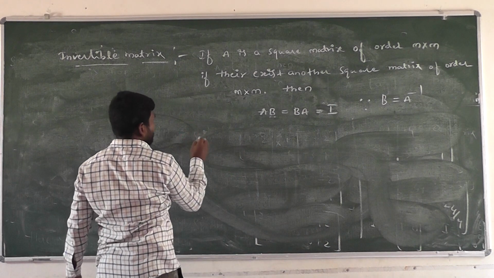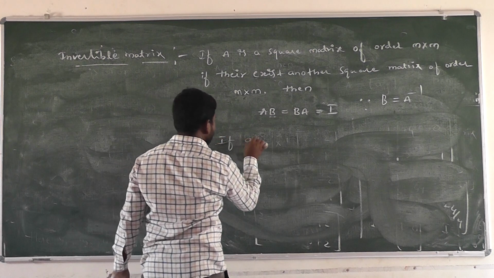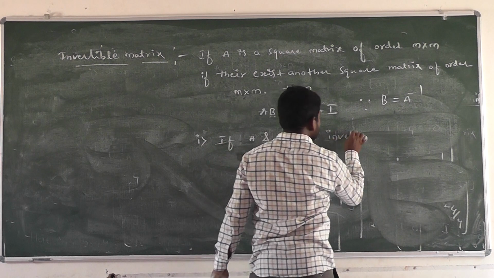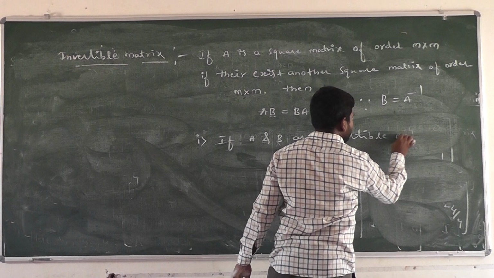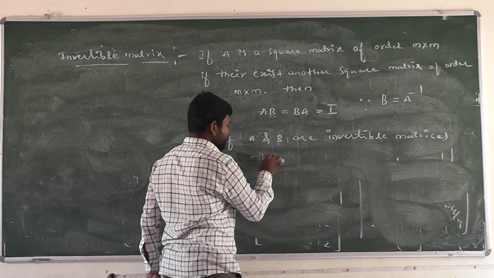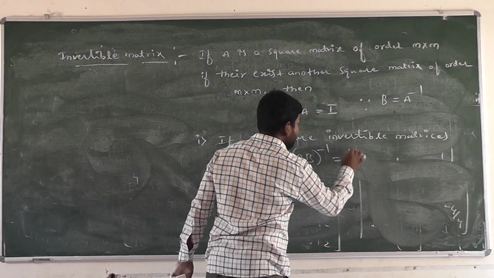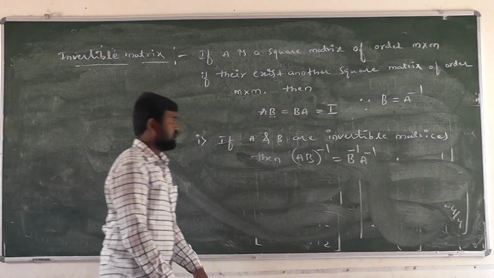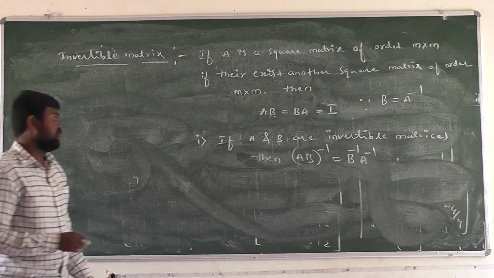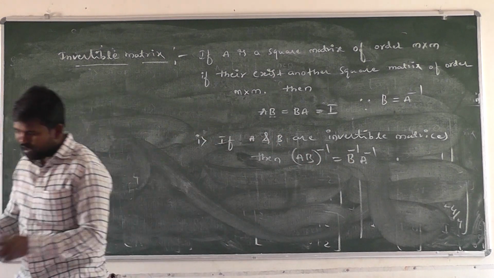Next one. And one more point here. If A and B are invertible matrices, then the inverse of AB is equal to B inverse into A inverse. If A and B are invertible matrices, then AB inverse is equal to B inverse into A inverse.